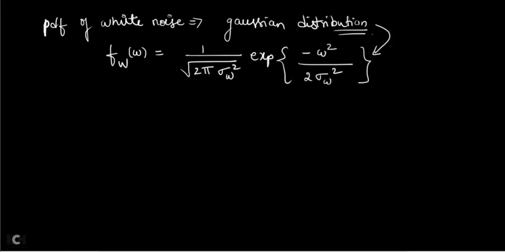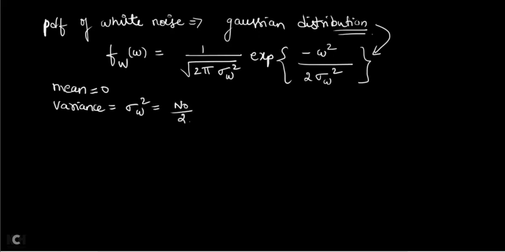You might have studied in mathematics that for any random variable, if it is Gaussian in nature, this is the probability density function. Sigma W square means the variance of the white noise, and W means the white noise itself. Remember, for white noise the mean is equal to 0 and the variance is sigma W square, which is equal to N0 by 2.